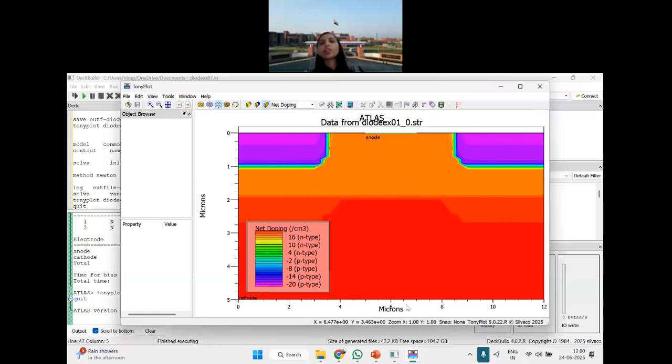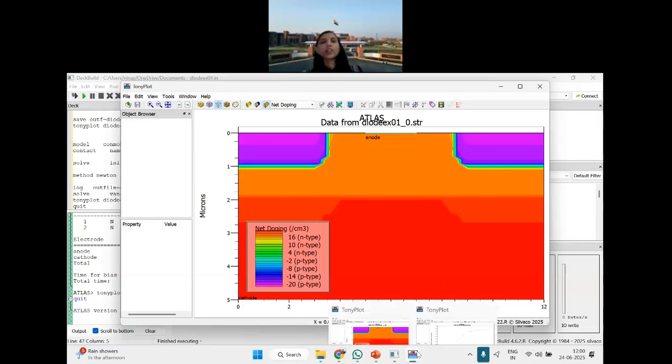And what is the doping order here? N-type. The red one is showing N-type behavior with a concentration of 16. The magenta color is showing a P-type behavior with a concentration of 20. So a junction is forming between the anode and the cathode. That is why you can call it a diode.